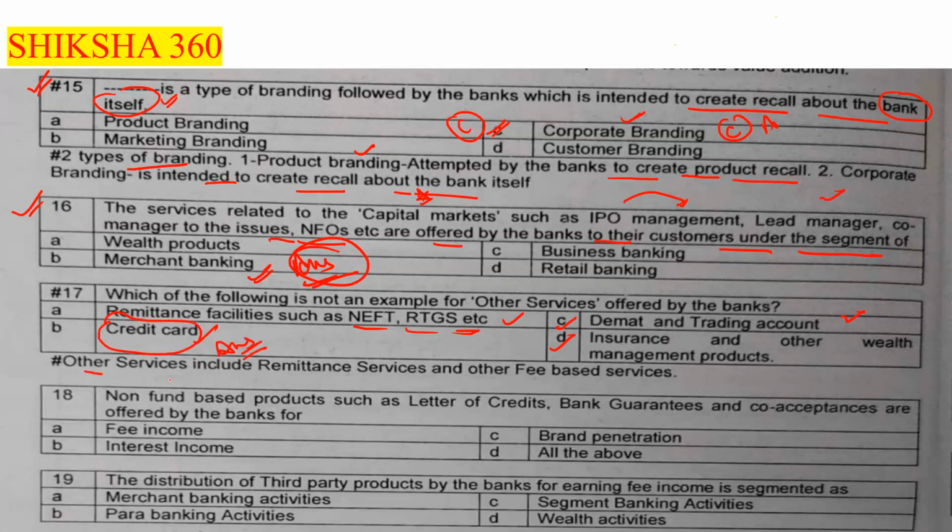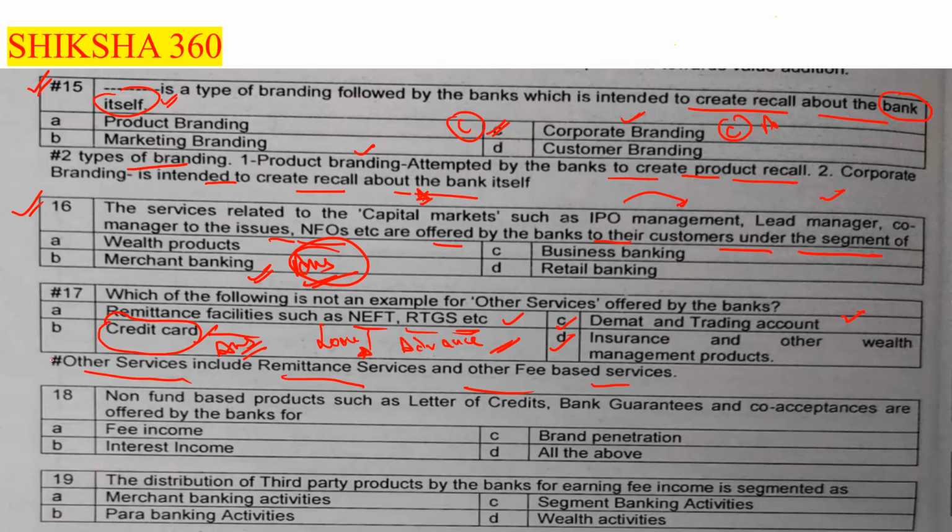Other services include remittance services and other fee based services. Here, a credit card is a type of loan or advance. It is considered under the type of loan or advance; in the form of a card, we are providing the loan.